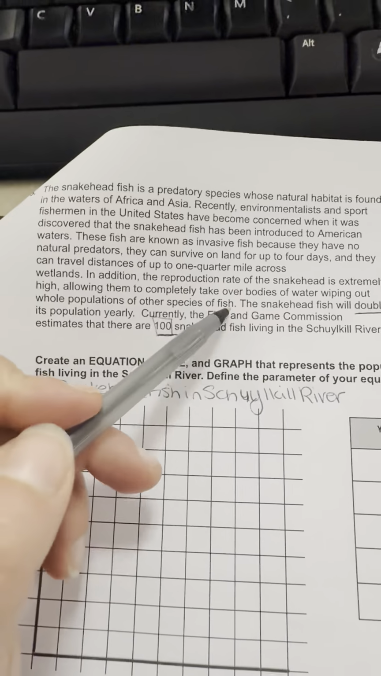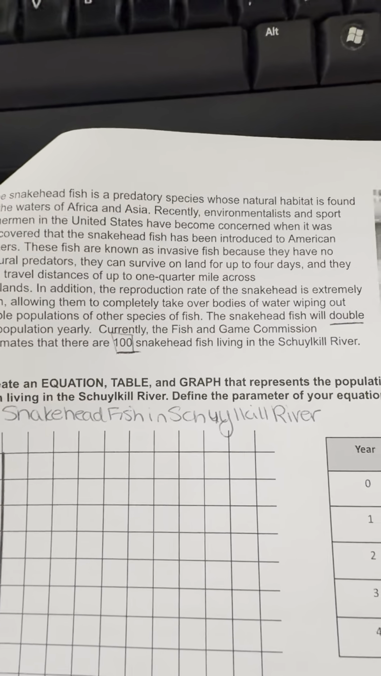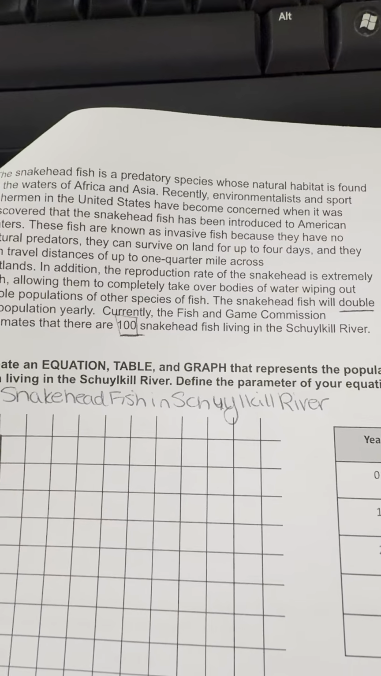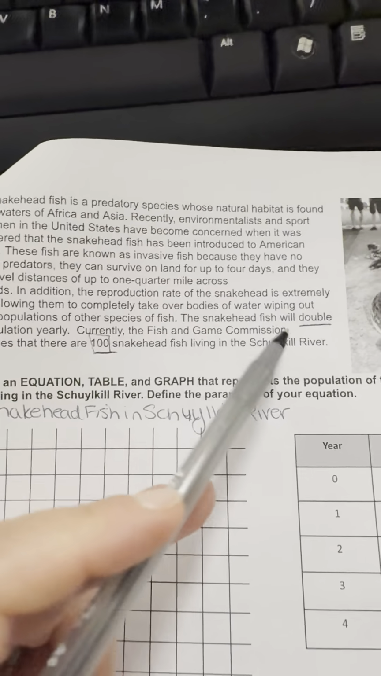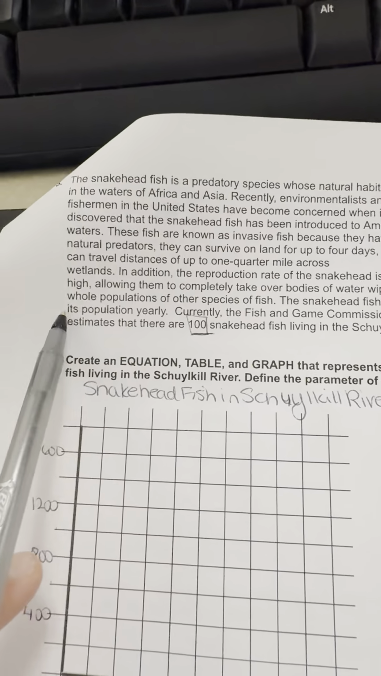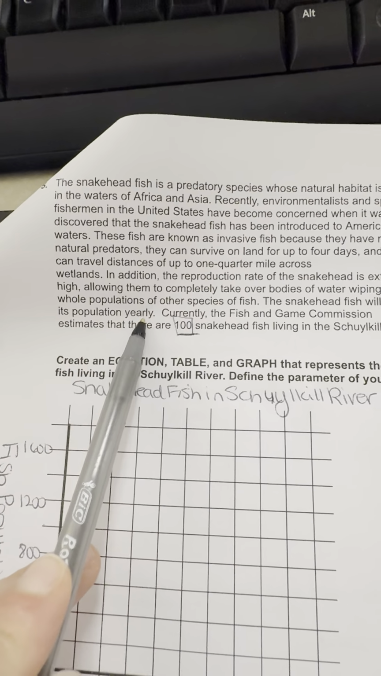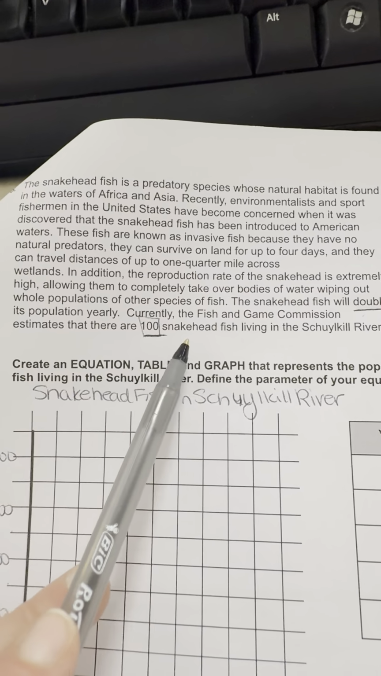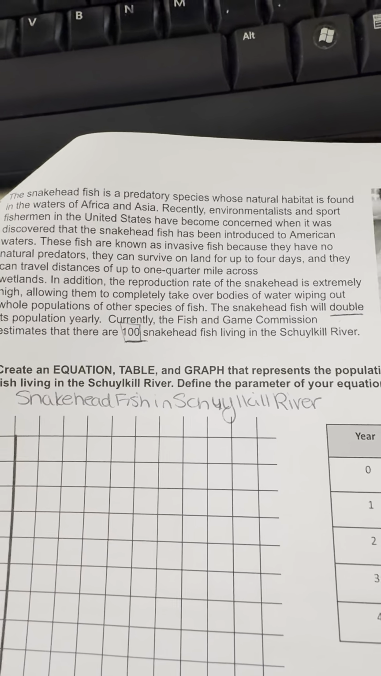Well, we're already down to here, and still nothing mathematically to tell us about this problem. So now we get to this point. The snakehead fish will double. There's the point I need. It's doubling its population yearly. And then currently the Fish and Game Commission estimates that there are about 100 snakefish living in the Schuylkill River.